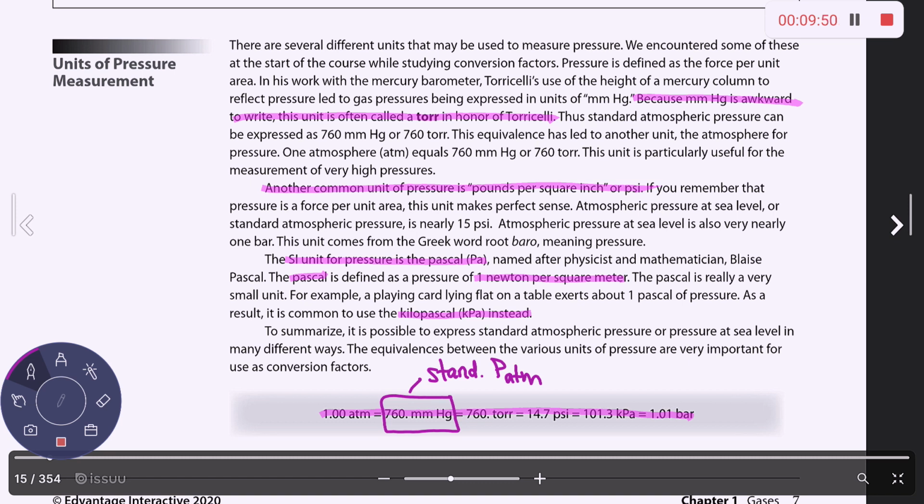These would all be at sea level. So you do not have to convert between atmospheres and then go to millimeters of mercury and then go to torr. You can skip over. So if you wanted to convert atmospheres to PSI, you could without converting to mmHg and torr first. Okay. All right. So let's take a look at doing a couple of these and then we're done.